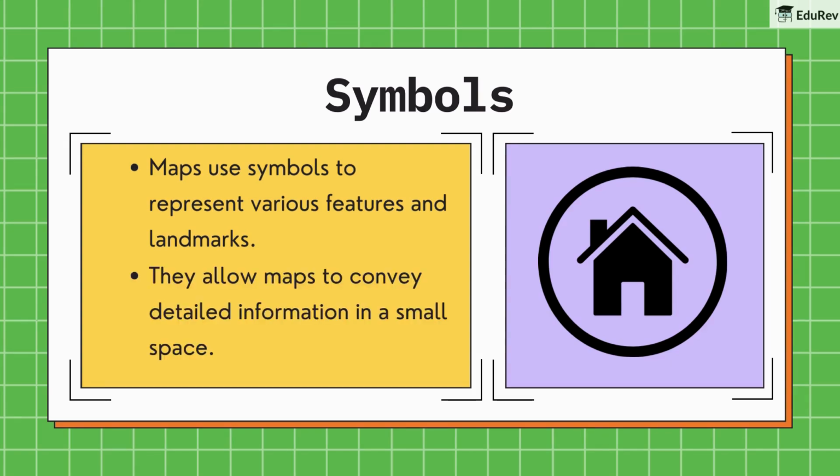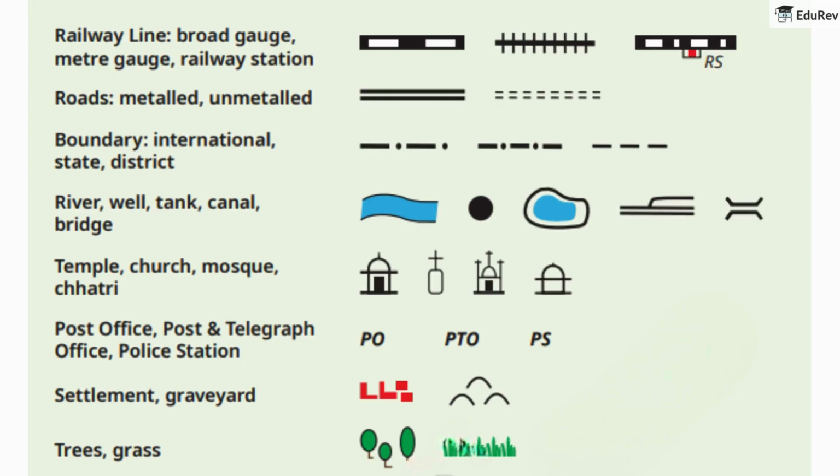Symbols are essential because they allow maps to convey detailed information in a small space. Instead of drawing every detail, mapmakers use standardized symbols to represent different types of buildings, roads, and natural features like rivers or forests. In India, for example, the Survey of India has created this set of symbols that are used on all official maps, so no matter where you are in the country, you can read the map easily.